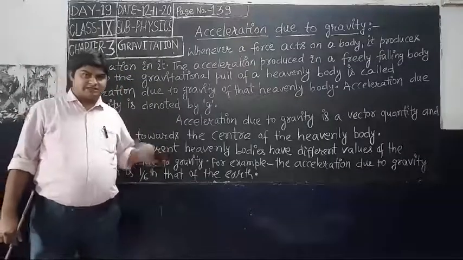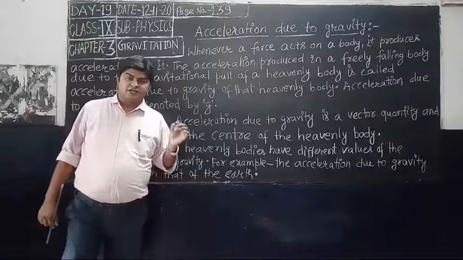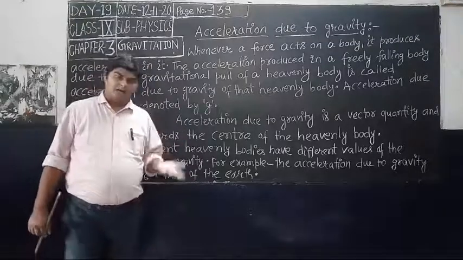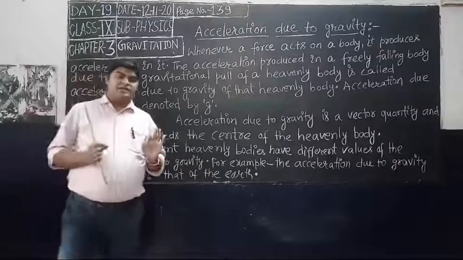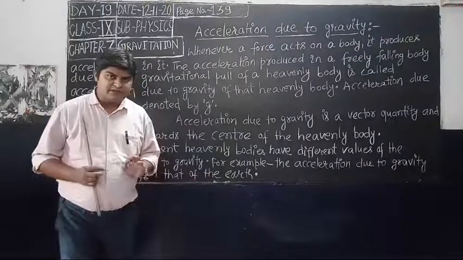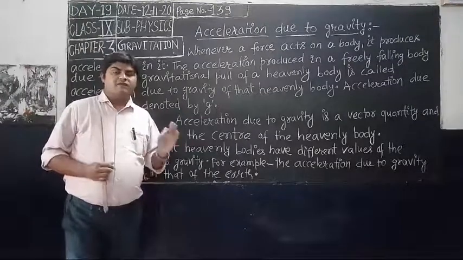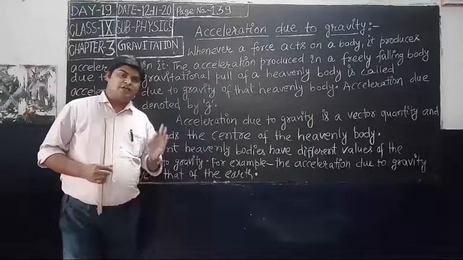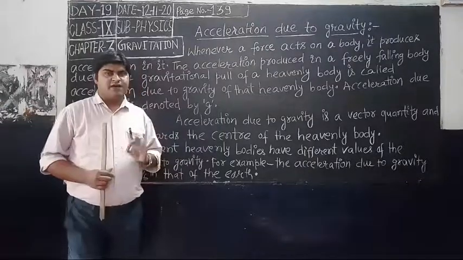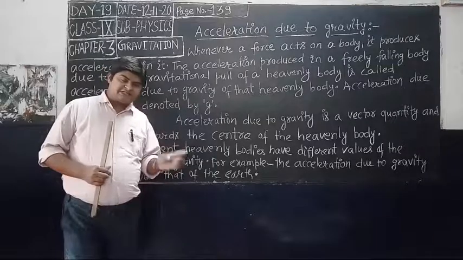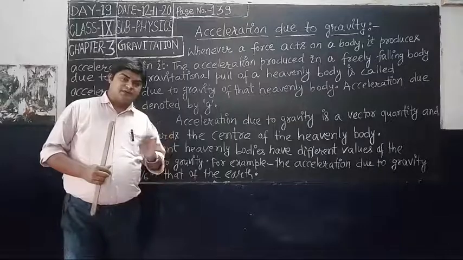I will discuss later how to find the acceleration due to gravity on the Moon, the Earth or any planet. But here we know that the acceleration due to gravity on the Earth is 9.8 meter per second square, whereas on the Moon it is 1.63 meter per second square, which is approximately 1/6 times the acceleration due to gravity on the Earth.